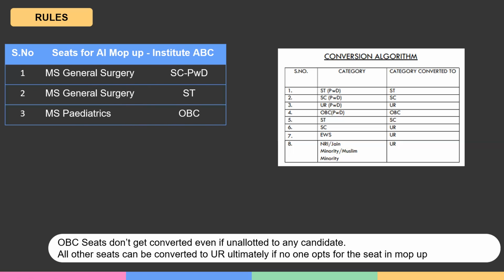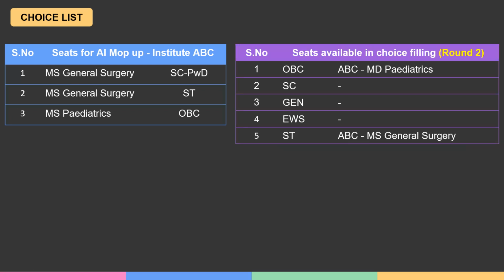Now, the first thing that we need to check is how the choice list appears for each of the candidates. Let's say there is an OBC candidate. For the OBC candidate, among these, what are the choices that should appear in round 2?